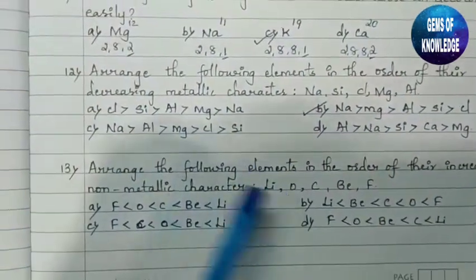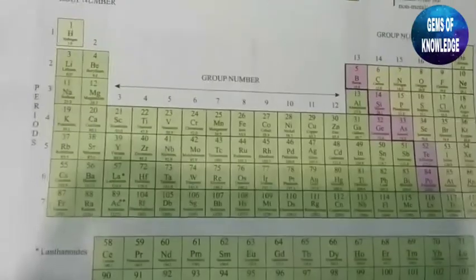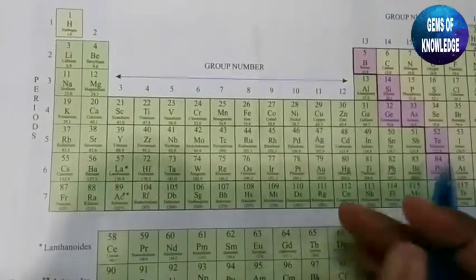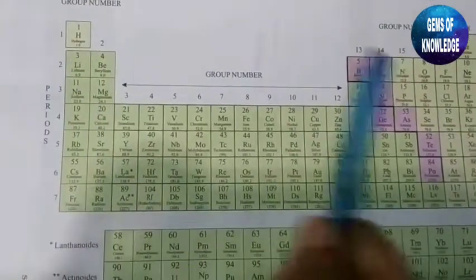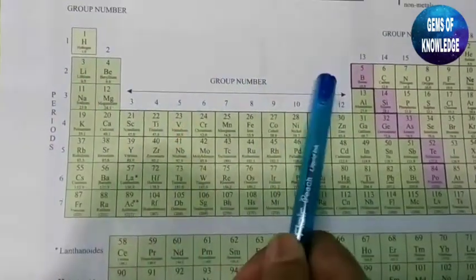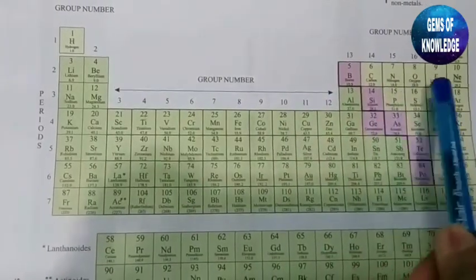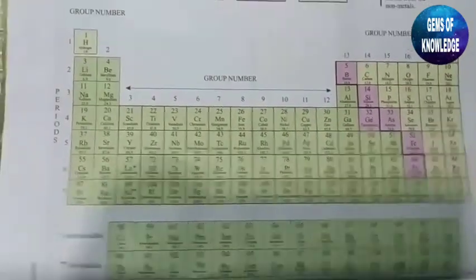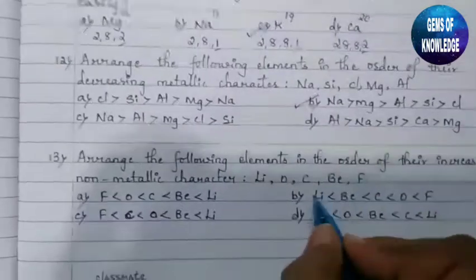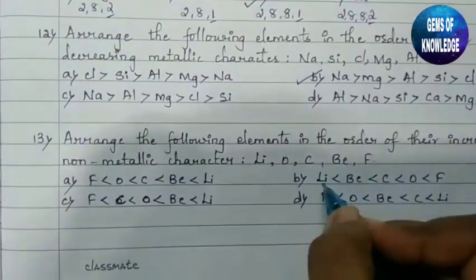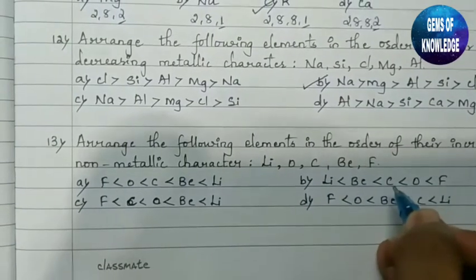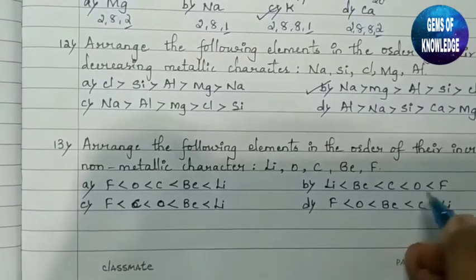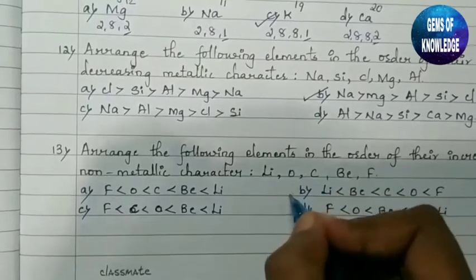Okay, so according to this, we have been given lithium, beryllium, boron, carbon, nitrogen, oxygen, fluorine, and neon. We have to move like this. Lithium has the smallest atomic number, then comes beryllium, then carbon, then oxygen, and last comes fluorine. So this will be the correct option.